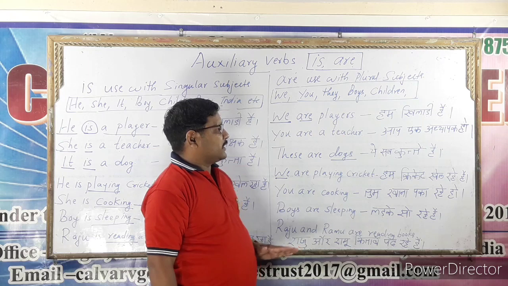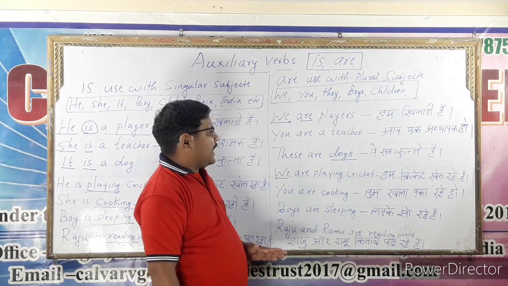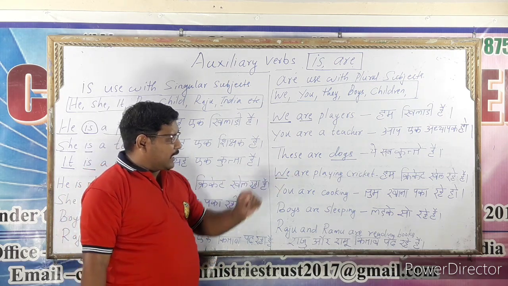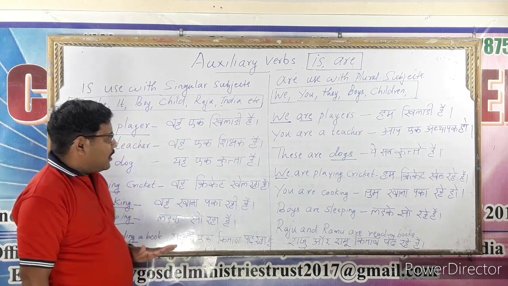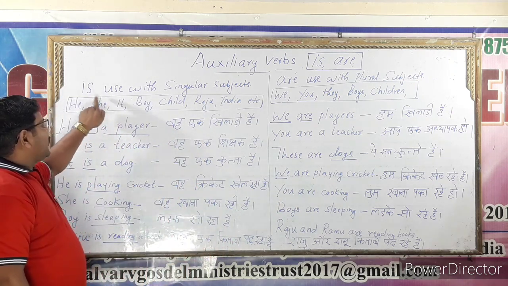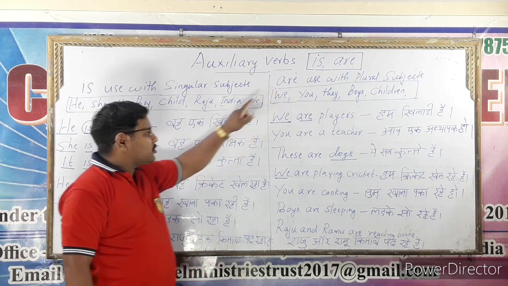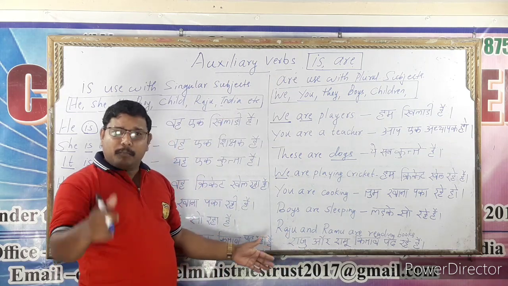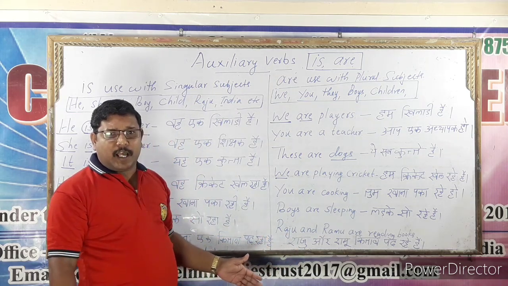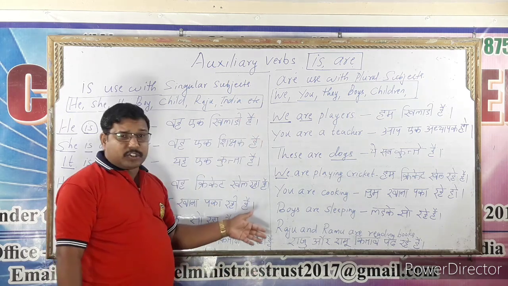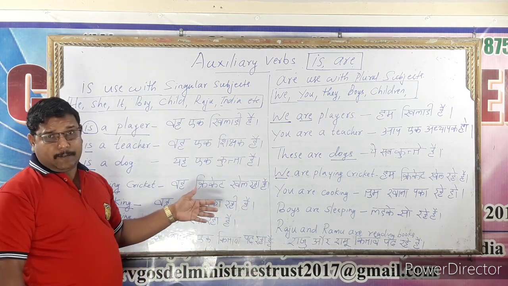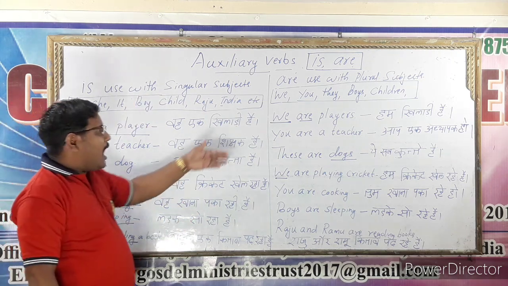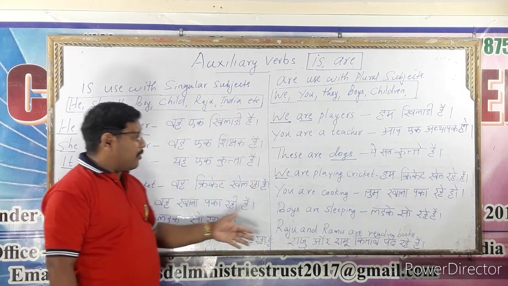See, we are players. हम खिलाड़ी हैं. You are a teacher. आप एक अध्यापक हो. These are dogs. We are playing cricket. You are cooking. See, try to understand what is the difference between is and are. So, is is always used with the singular subject and are is always used with the plural subject. It is very essential for the students. So, try to study very well and make it clear. Do not keep any doubts in your mind. So, is is always used with the singular subject and are with the plural subject. Look at the board again.